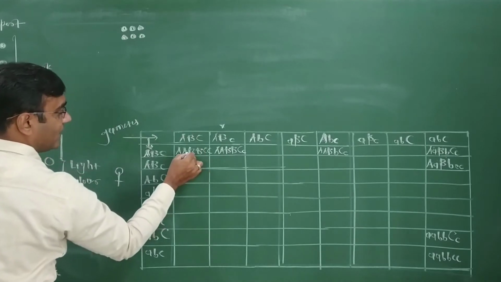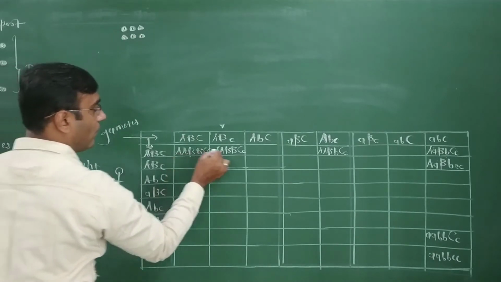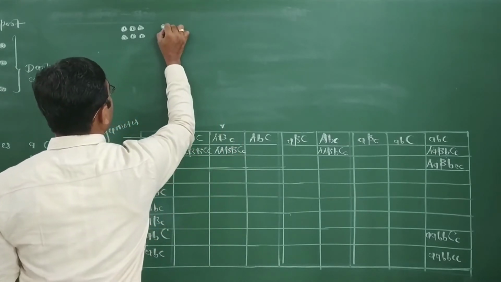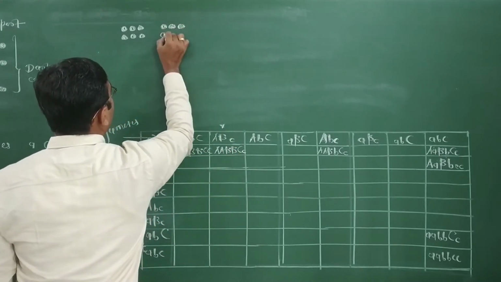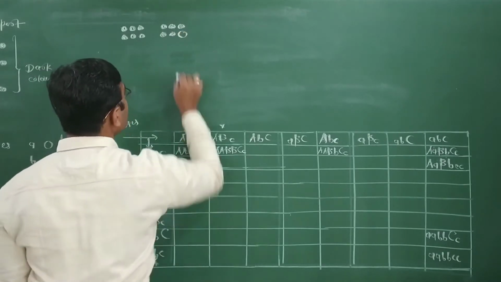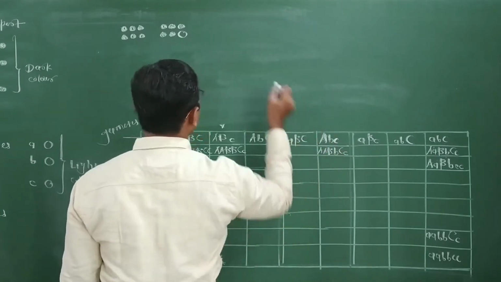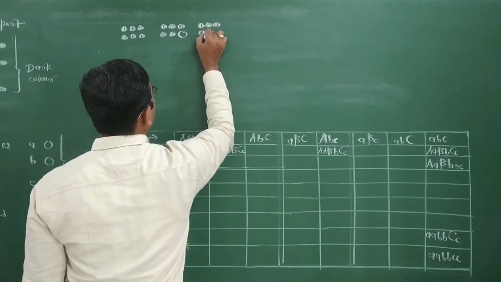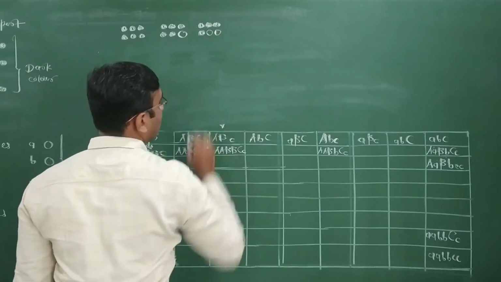This is represented symbolically by this type of offspring. Now this type of offspring: there were five capital and one small. Now this one: four capital and two small.